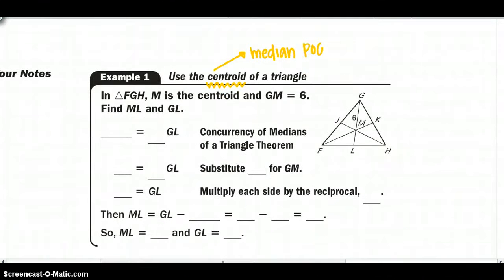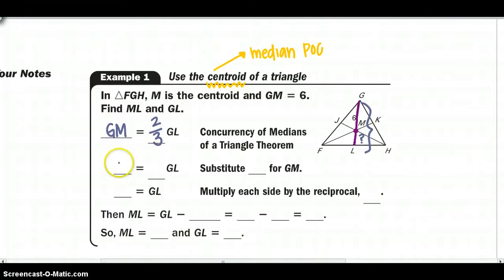So using the centroid, as soon as you see centroid, you should automatically go to medians, which you should automatically think of the 2/3 rule. So we know that M is the centroid, so we know that GL is our median. And we know that GM is 6, so we want to find ML, and we also want to find GL. So from the vertex to the centroid, GM is 2/3 the whole length, which is GL.